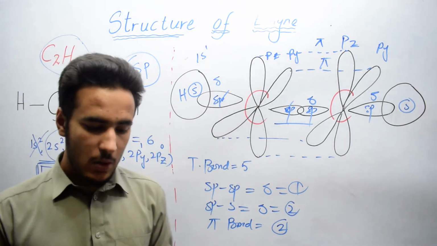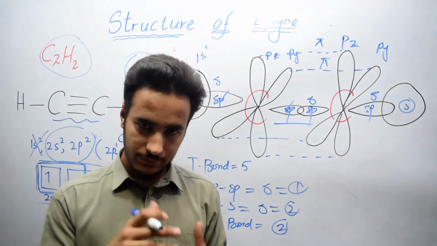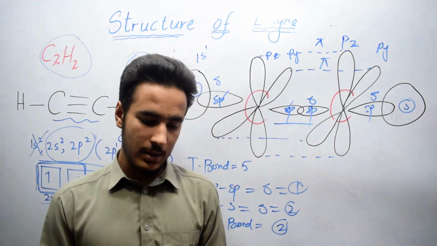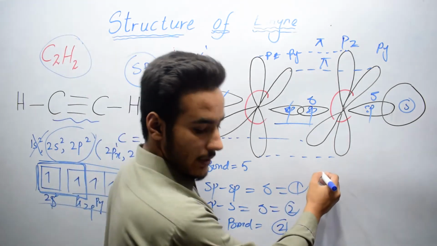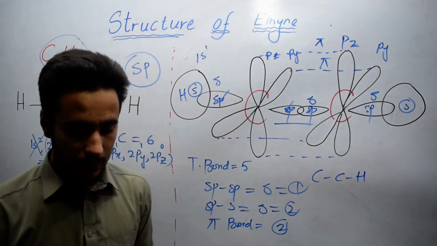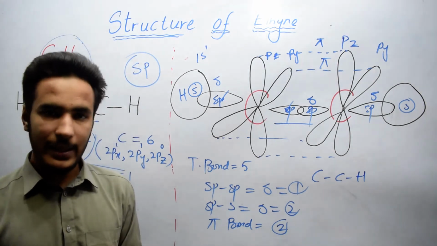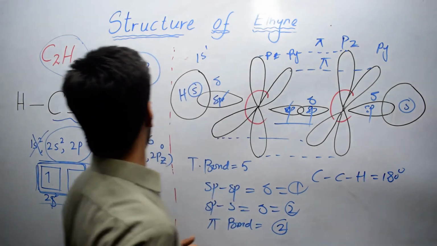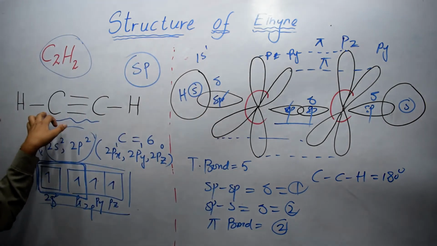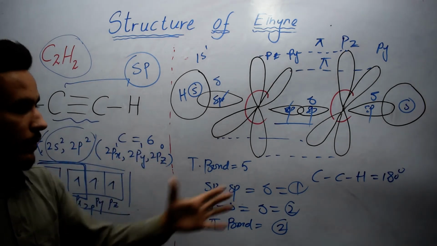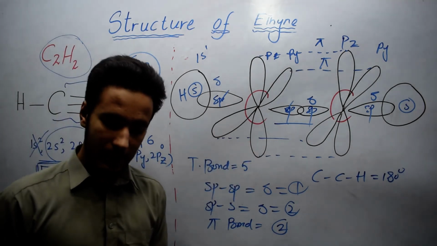Now we will talk about the carbon-hydrogen and carbon-carbon bond lengths. It has been estimated that the bond angle is 180 degrees. Carbon-carbon and carbon-hydrogen is really linear, so they have a 180 degree angle.